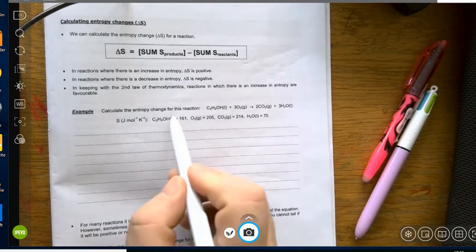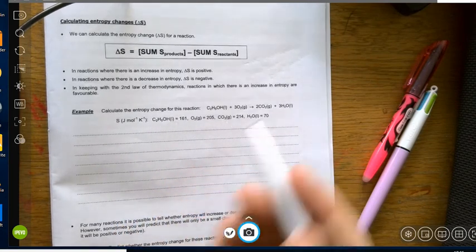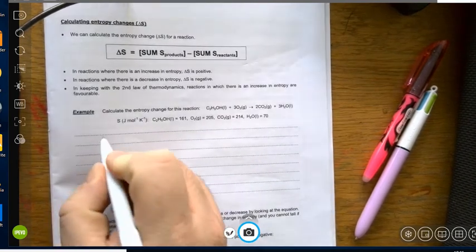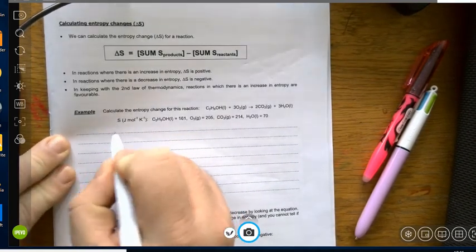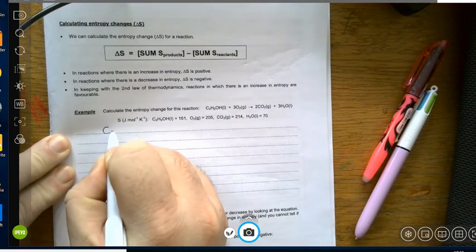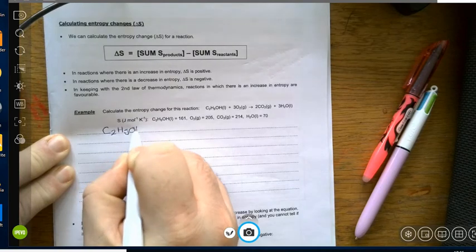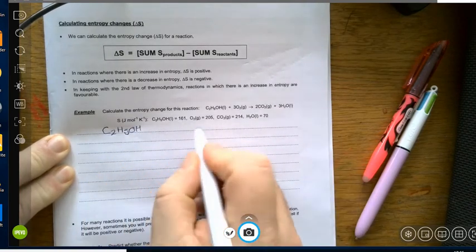Now you're given the values, and you will always be given these values in the equation, so all we're going to do is use those values to calculate it. Now I'm going to start off, as I always do, by actually writing down the equation, because that's a bit tucked away from my liking.